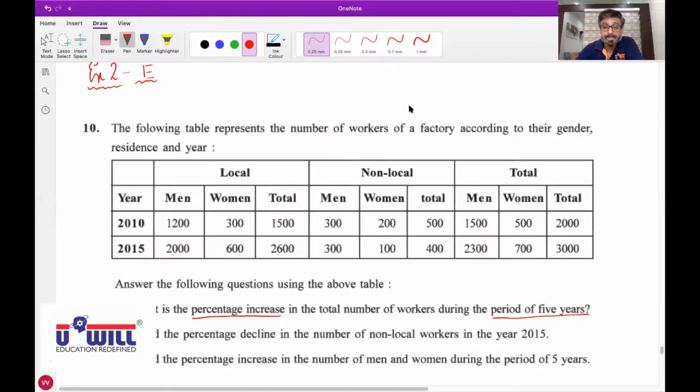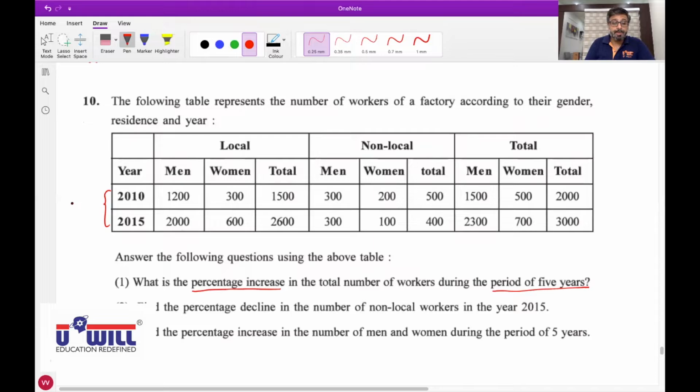So tell me the answer for this. Only two people know this. How to find percentage increase during the period of 5 years? Only 3 people from 68 know this. Aditi? Yes, sir. Tell me how will we find this? Sir, to find percentage increase, first we do 3000 minus 2000, so 1000 will be the answer, then 1000 upon 2000 into 100, then we will get the percentage, which is 50%. Very good, correct.